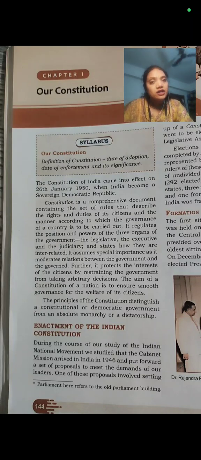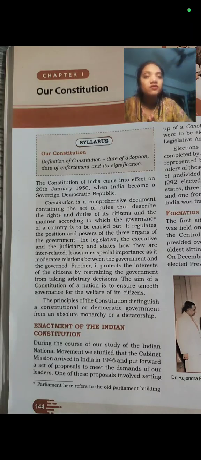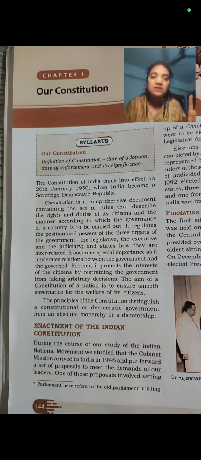The constitution also tells us about the three organs of the government. The government has been divided into three different organs. First one is the legislature, second is the executive, and the third one is the judiciary.